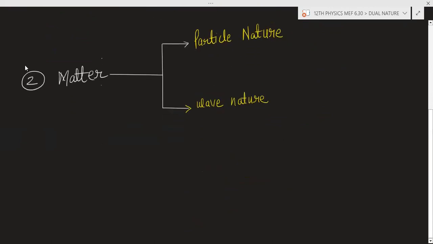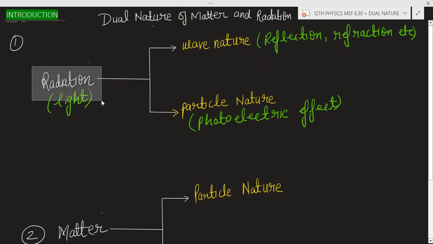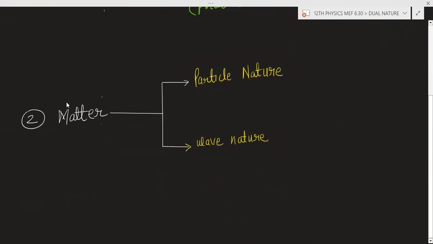Now we will discuss matter. Matter also shows the dual nature. Like light, like radiation. What is the radiation? Radiation is the light. What is matter? Matter, you can say the marker or the pen or laptop is matter. Anything which has space and have mass is matter. So basically, you can take the example of the pen.